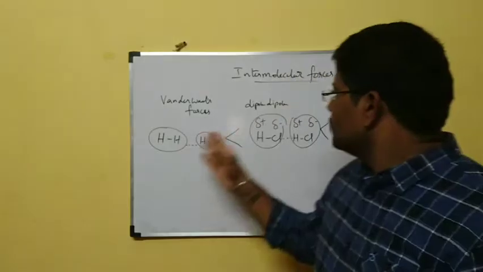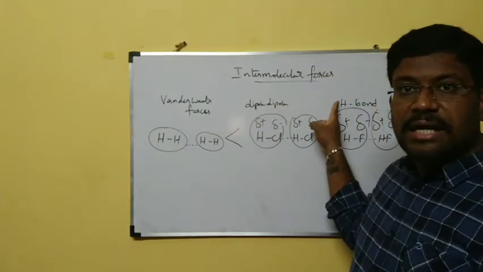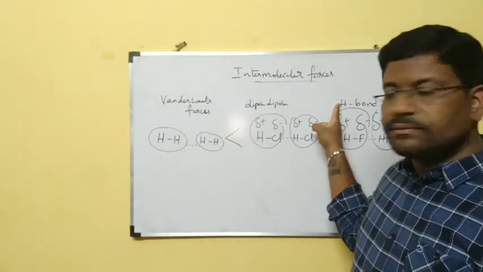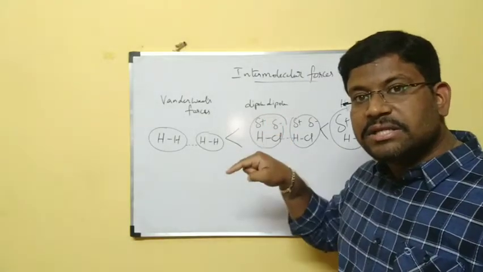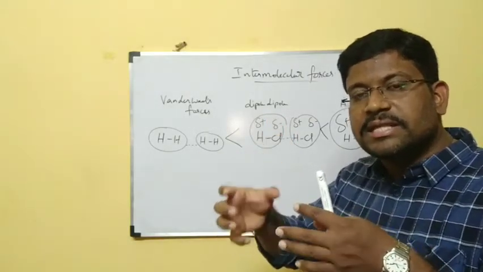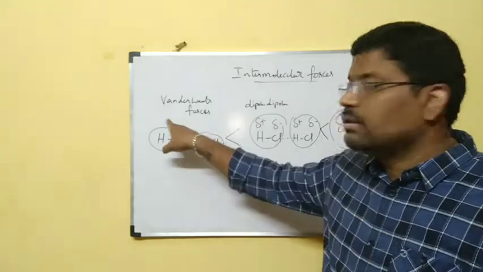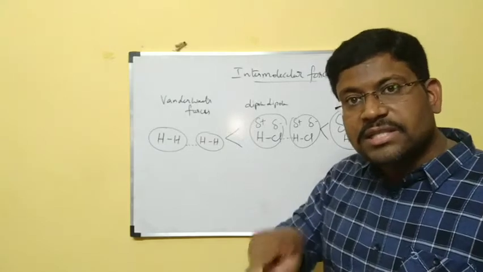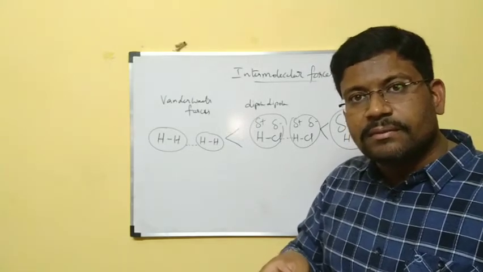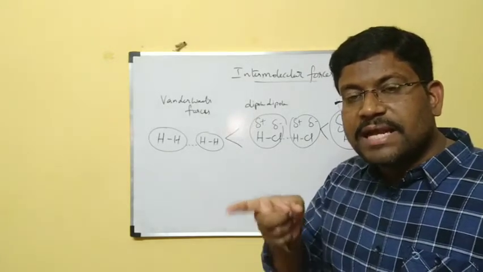See, water is present as a liquid at room temperature. HCl is present as a gas only, but even in the gas state the attractions between HCl and HCl will be stronger, compared to H2 and H2. In the gas state, H2 and H2 have the weakest van der Waals forces.